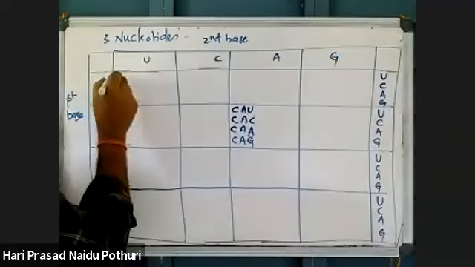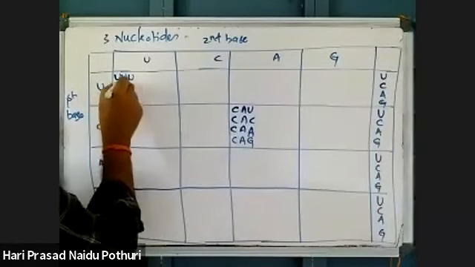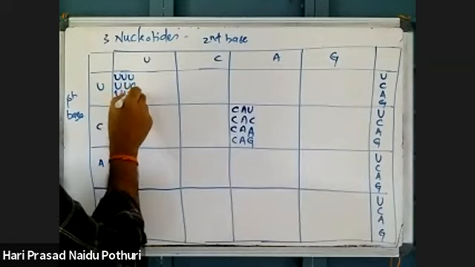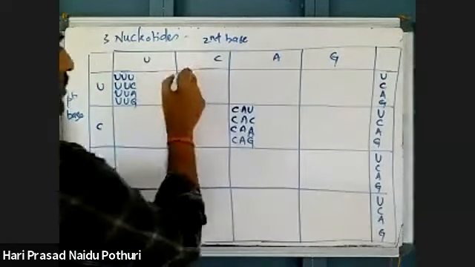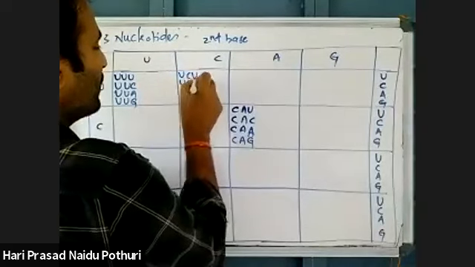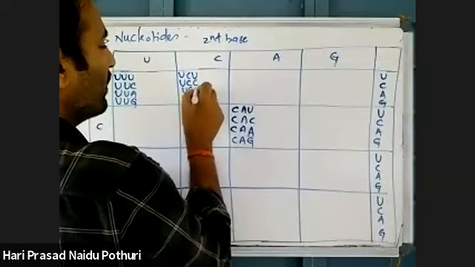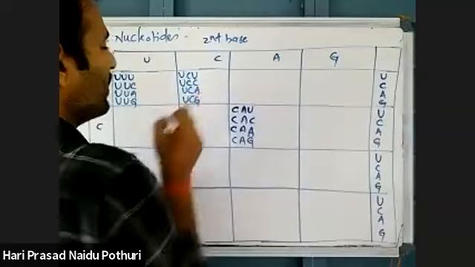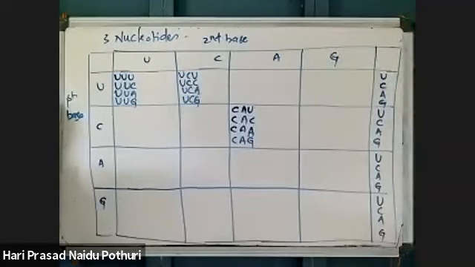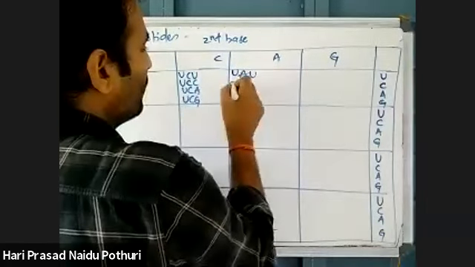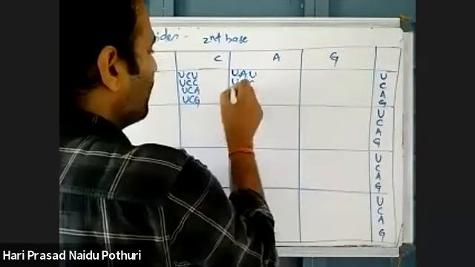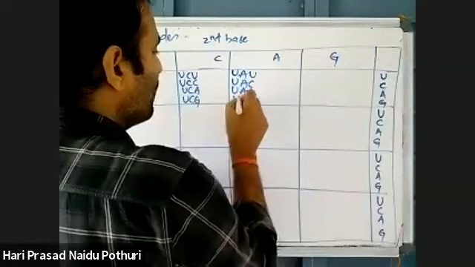Similarly here, UUU, UUC, UUA, UUG, UCU, UCC, UCA, UCG. Right? Here, UAU, UAC, UAA, UAG.